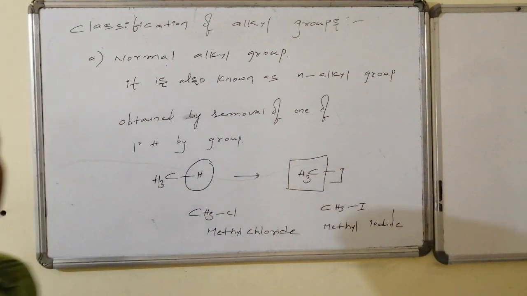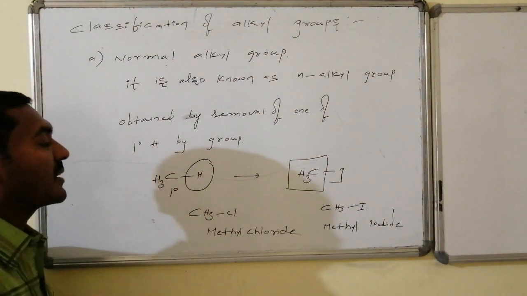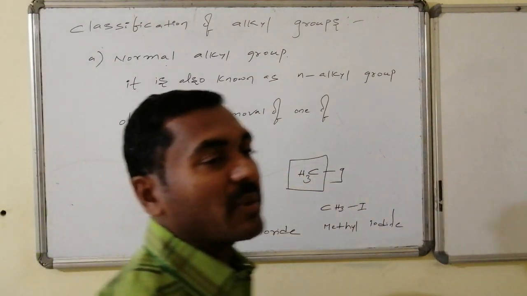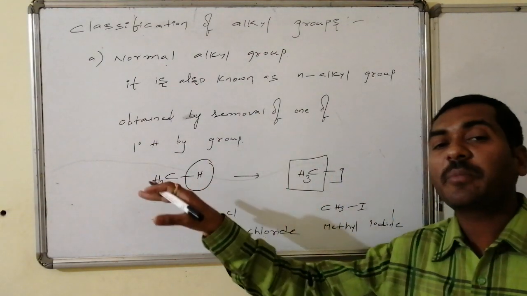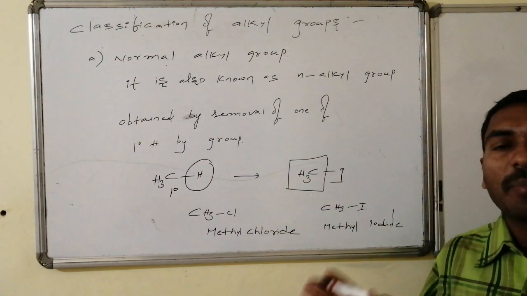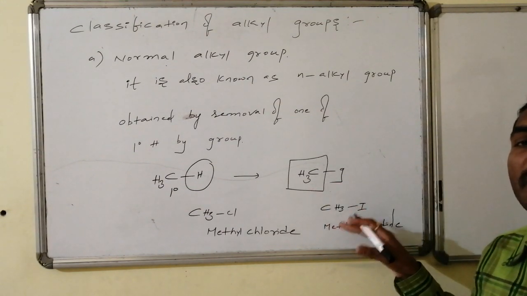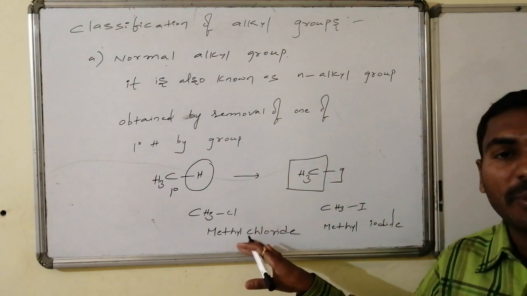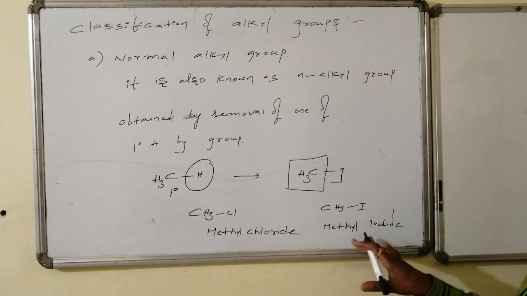Similarly, in this CH3, the carbon is primary carbon and the hydrogen is primary hydrogen. One of the primary hydrogens is replaced by the group. As a result of the replacement, the remaining portion with its leftover valency is not a complete one, that is known as the alkyl portion. For one carbon containing alkane, that is methyl. As this group is chloride, it is said to be methyl chloride. As the same group is iodide, it is said to be methyl iodide.